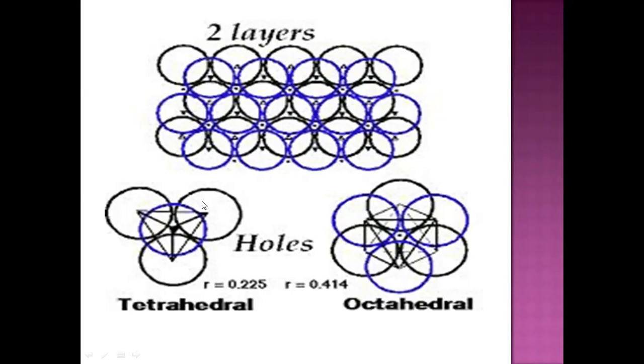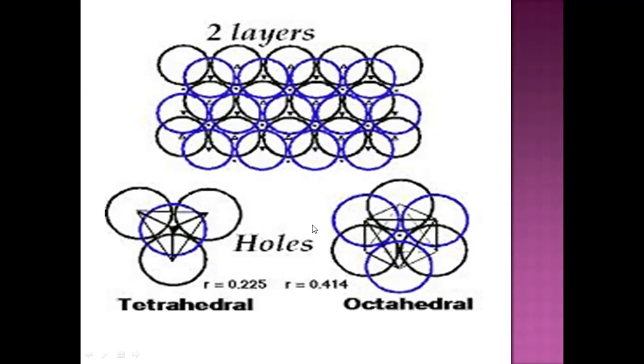Here it is explained. This is the first layer and this is the second layer. This is the empty space. When the centers of the 3 spheres with which this empty space is in direct contact are joined, then this figure will represent a tetrahedral figure. It will look like a tetrahedron.